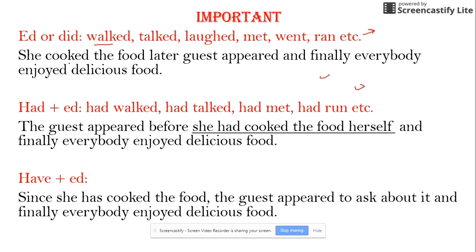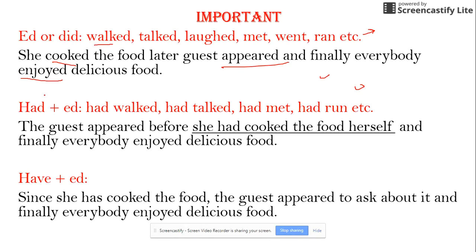Look: she cooked the food, later guests appeared, and finally everybody enjoyed delicious food. Here, cooking is the first action, appeared the second action, enjoyed the third action. What does it mean? All the actions are in sequence. So past simple, ed or did, means actions must be in sequence.